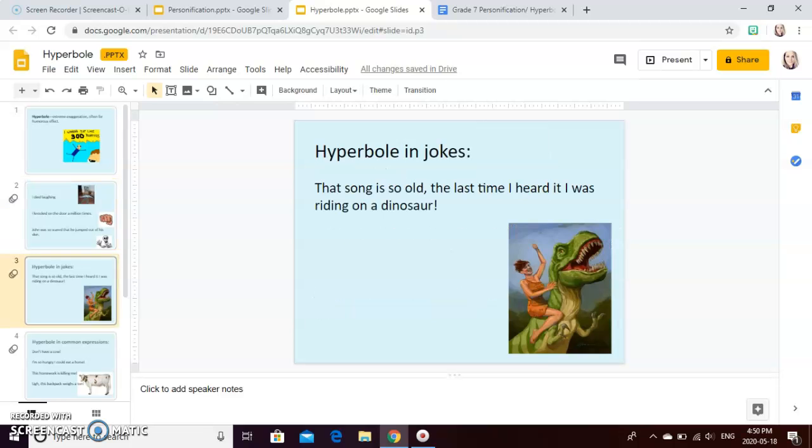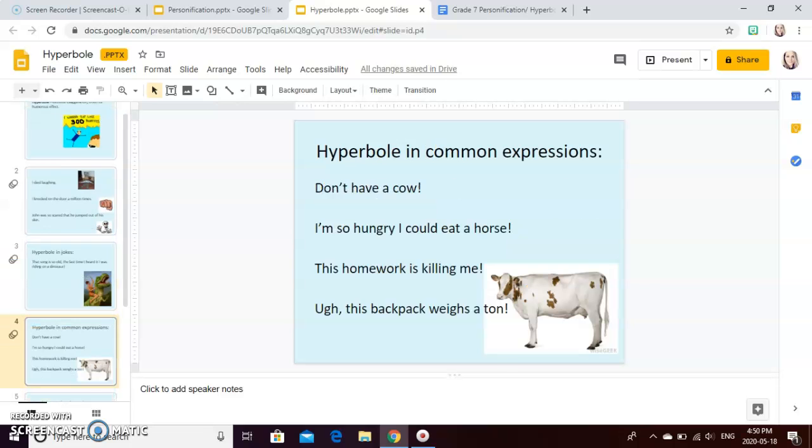We also see this in jokes. For example, that song is so old, the last time I heard it I was riding a dinosaur. Again, not likely to happen nowadays, but an example of where the writer is using extreme exaggeration to make their point that that song is very old. We also use hyperbole typically in everyday conversations. For example, don't have a cow, I'm so hungry I could eat a horse, this homework is killing me, or ugh, this backpack weighs a ton.